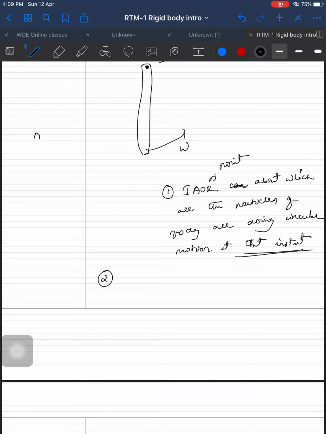Instantaneous axis of rotation, IAOR, can be within the body or outside the body also.